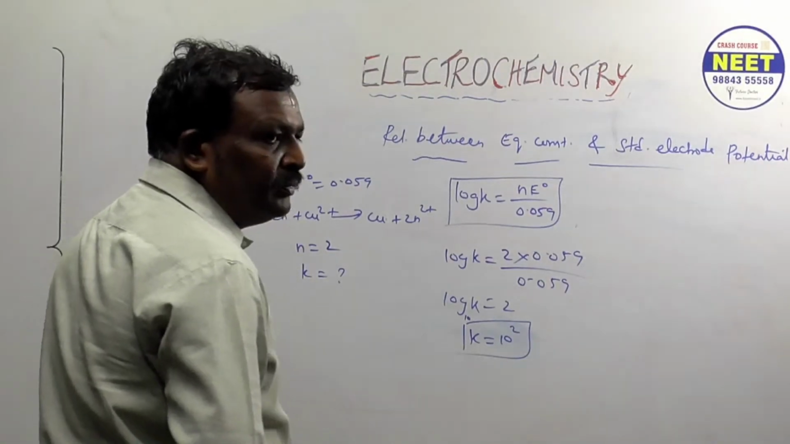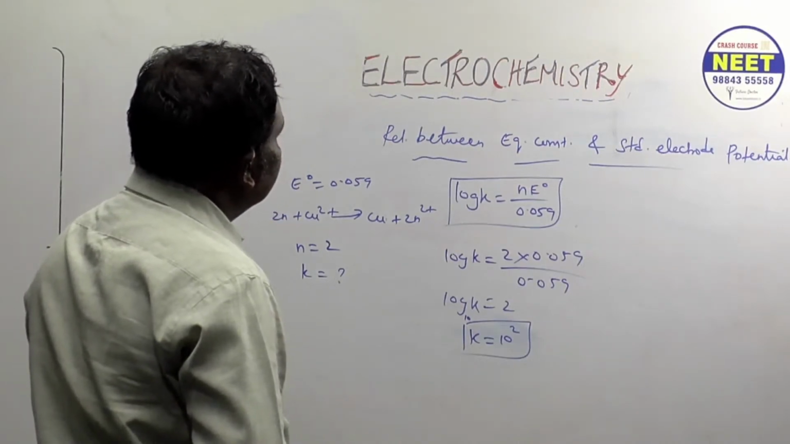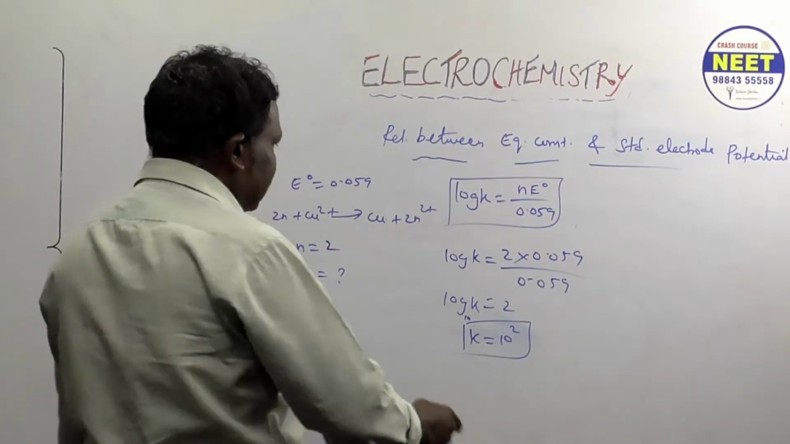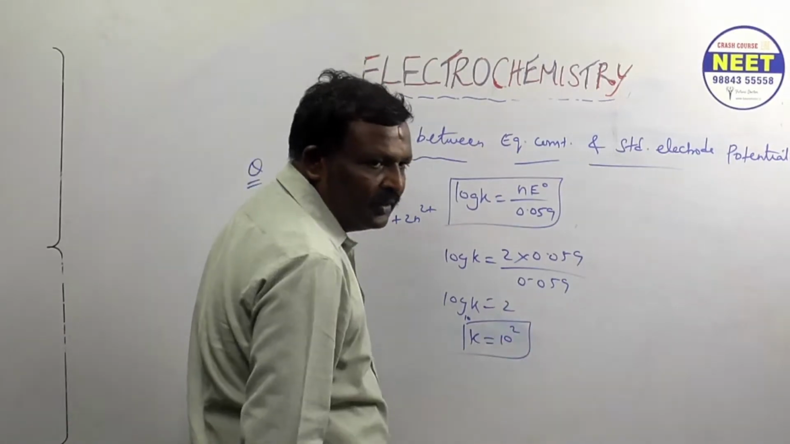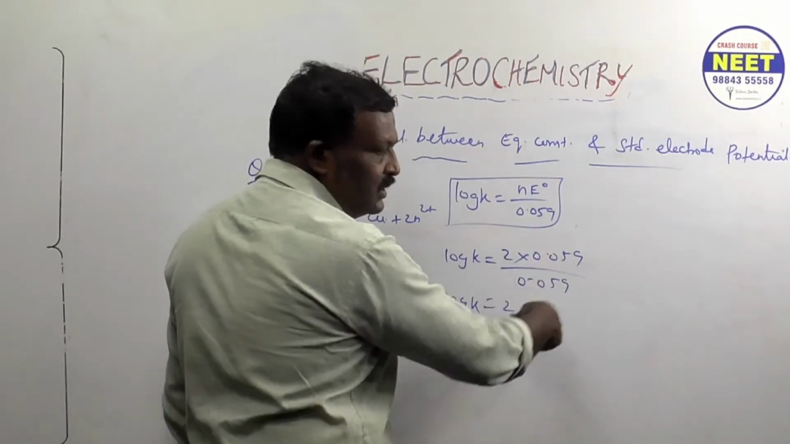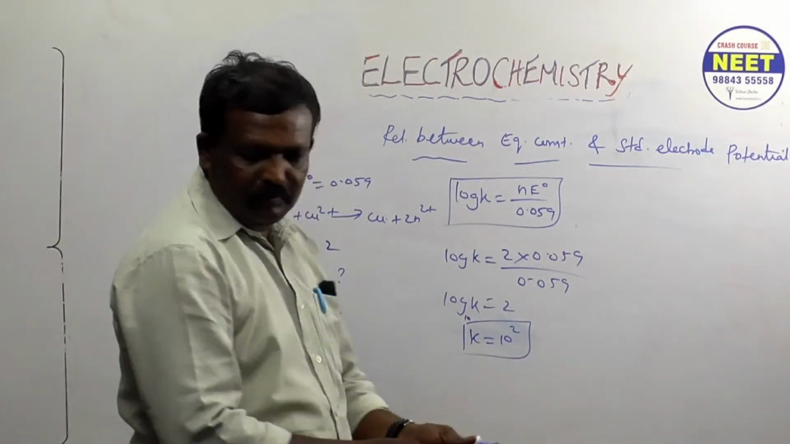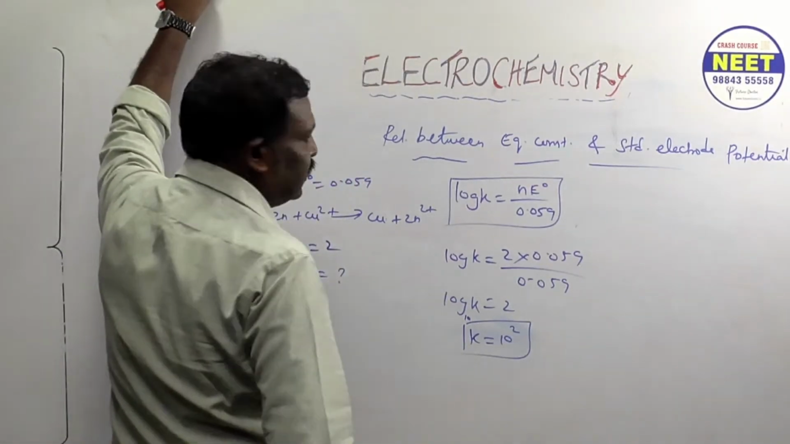Simple sum. Sometimes one sum is there. I think 30 is coming here. So 10 power 30. Everything cancels. Answer 30. Okay. Understood, right? Next.